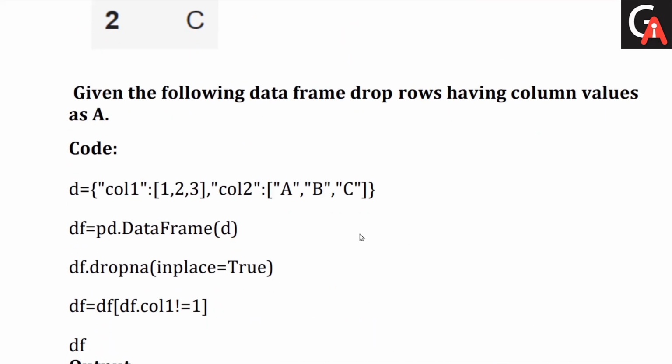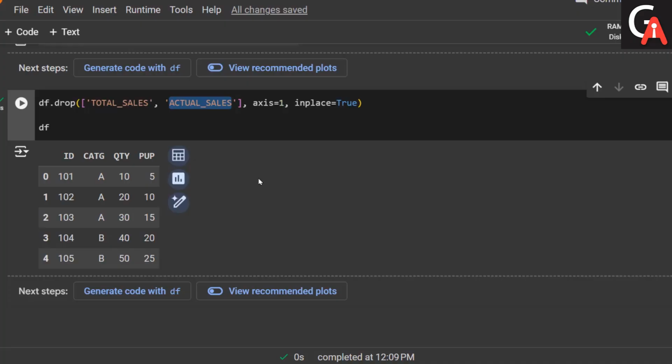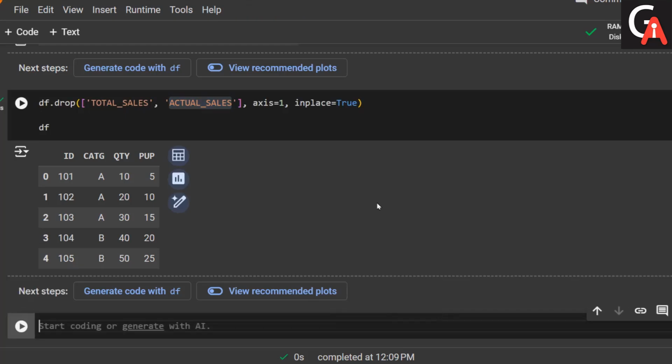another question we have for the day. Given the following data frame, drop the rows having the column values as a. So we just wanted to drop, instead of columns, we can use the rows. We want to drop some rows. So let me go into my environment here. This is my data frame created. I just wanted to drop the rows for which per unit price is greater than 20.